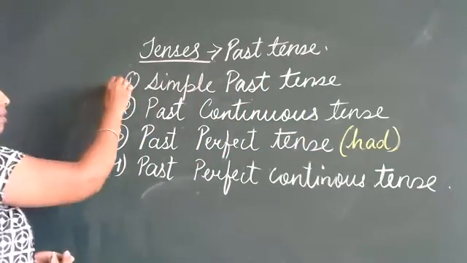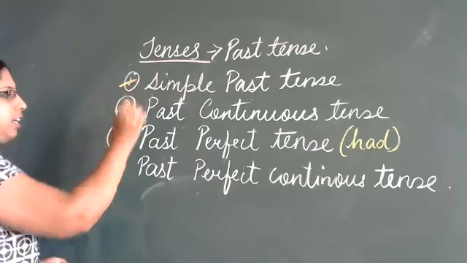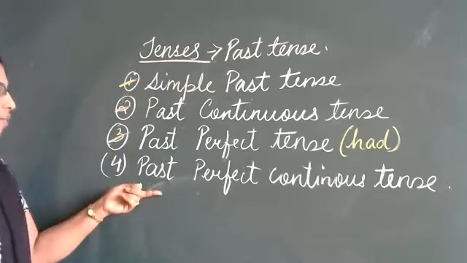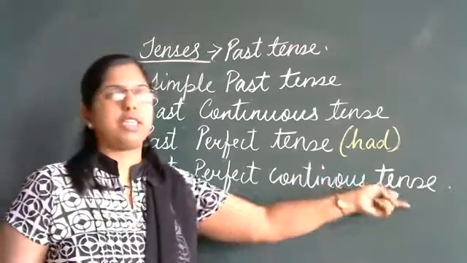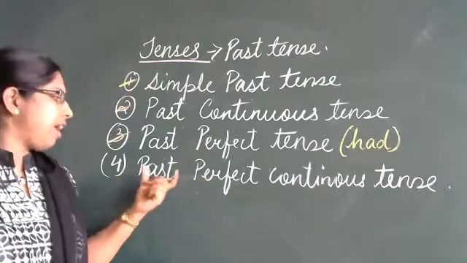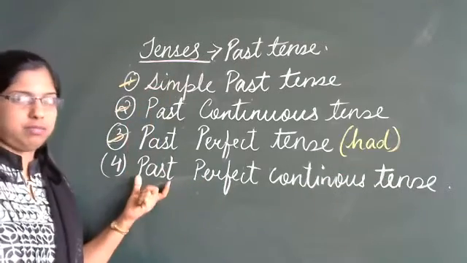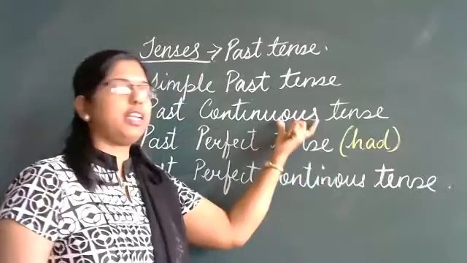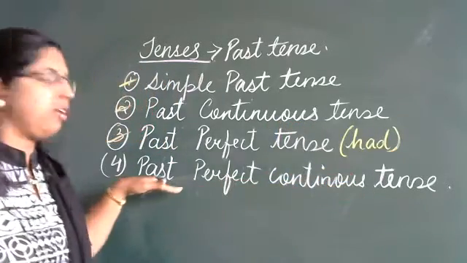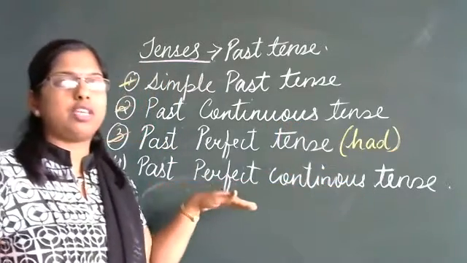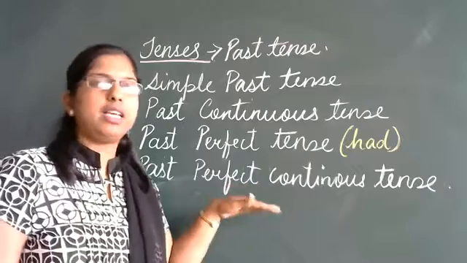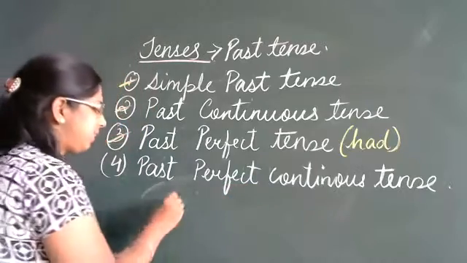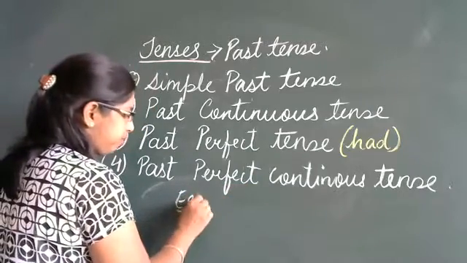We have covered simple past, past continuous, past perfect, and now we will be doing past perfect continuous tense. Here we have already done simple past, we have done perfect, and we have done continuous. So all these three in one. How this changes, you will see in the sentence. We will see in these examples.